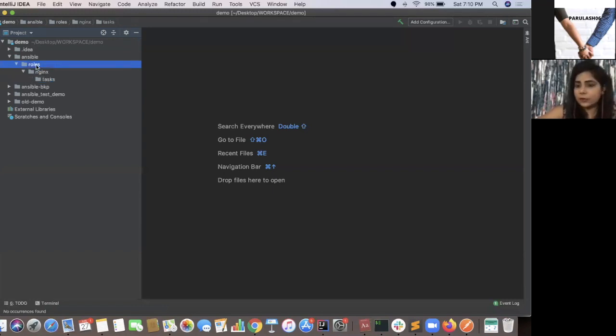So this is our roles. There is a specific folder called roles, and in roles we'll have one specific folder named after the role. Nginx is my role name since I want to install and configure Nginx.